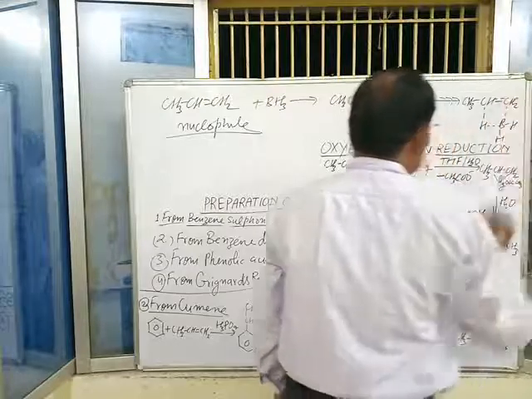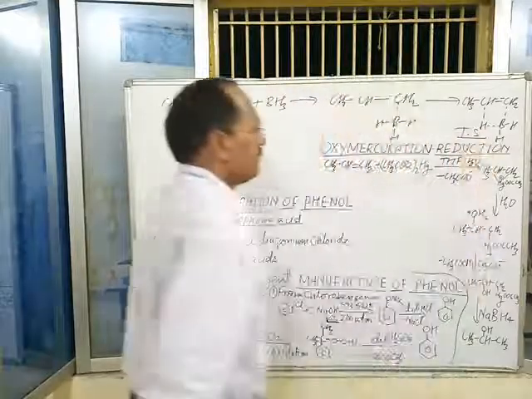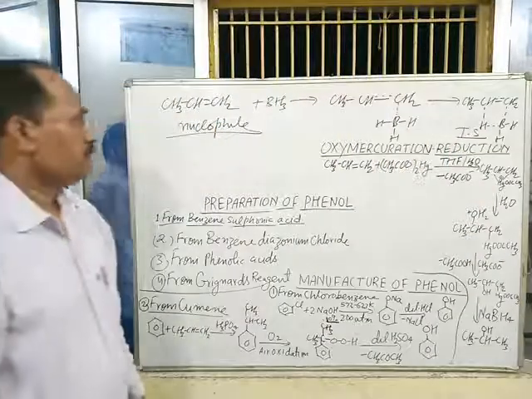This is a cyclic transition state. Transition state is formed.